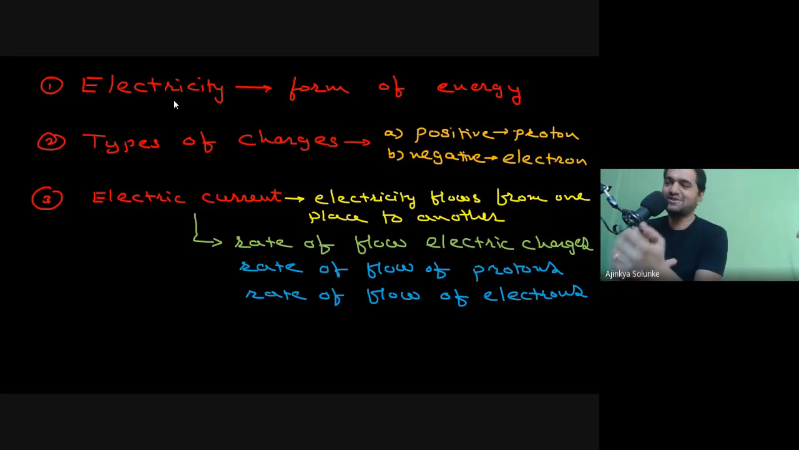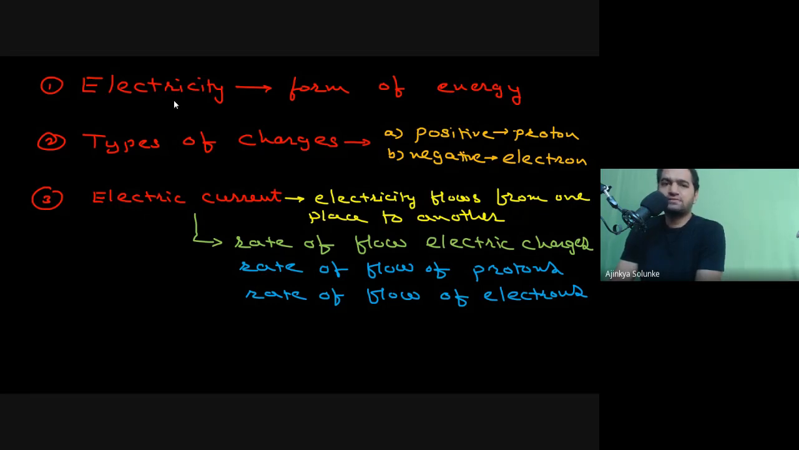Okay, next point. So why can't we say it is rate of flow of neutrons? The reason is very simple, because neutron doesn't have any charge. It's neutral, so that's why we cannot say it's a rate of flow of neutrons. Now, can somebody please tell me what was the mistake when students said that electricity is the flow of charges or flow of electrons? Somebody said, what was the mistake?